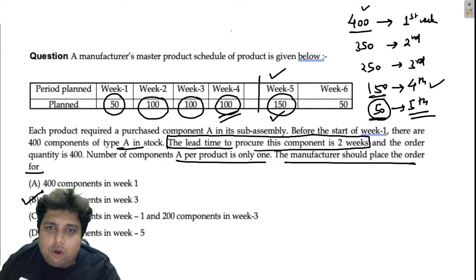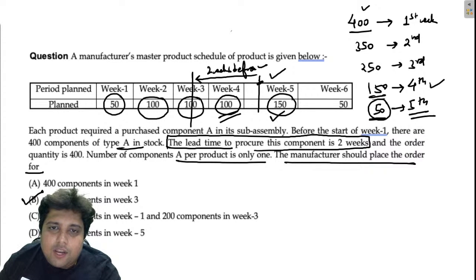If we want to receive a shipment here so that further production remains unaffected, then I will have to order 2 weeks before, because the lead time is 2 weeks. So I am ordering in the third week, and whenever I order, I am going to order 400, because this is fixed. The order quantity is 400.